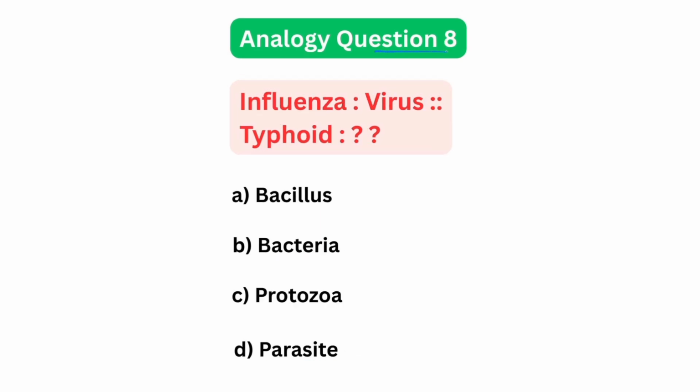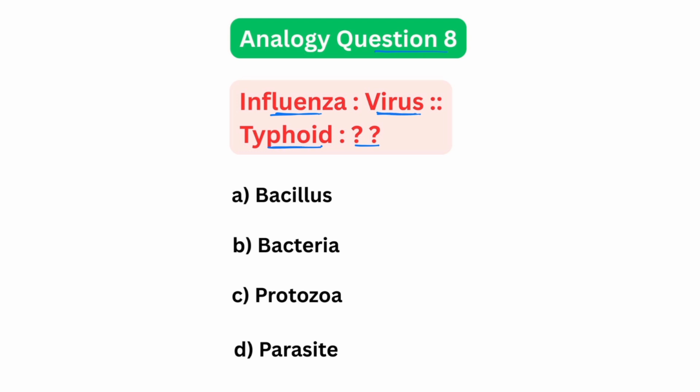Let's tackle analogy question 8. Influenza is to virus. Typhoid is to what? Options: bacillus, bacteria, protozoa, parasite. Now this is a biology based reasoning question. Influenza, we all know that it's a viral infection. So it's caused by a virus.